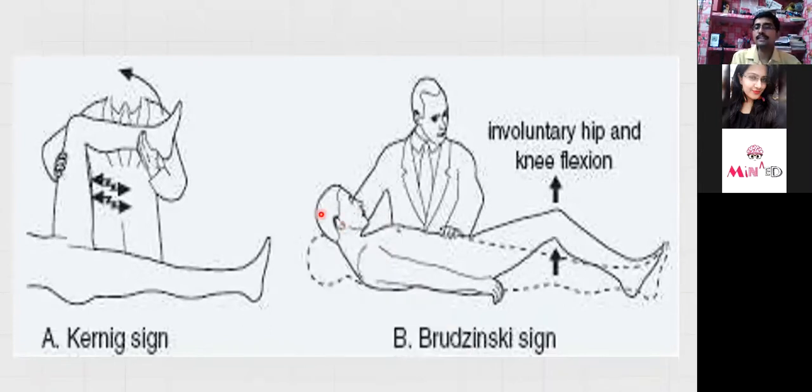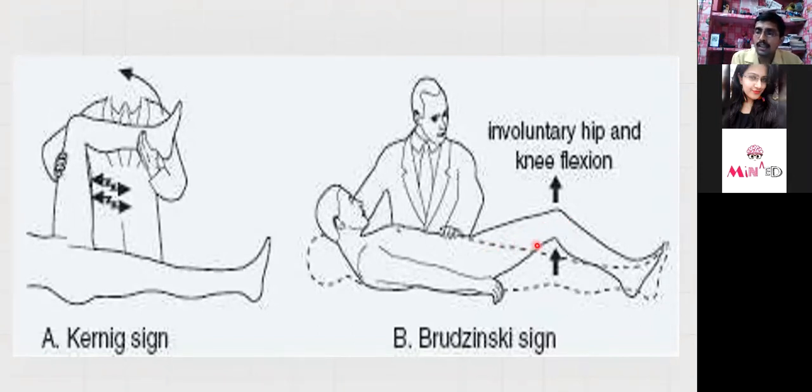As we are passively flexing the cervical spine, you can see again there is an increased space here, and we are again stretching our dura mater. Due to the provocation of pain from stretching the dura mater, the patient has sudden sharp shooting pain. To compensate for this, involuntarily and automatically, the patient's hip will get flexed along with knee flexion. There is no extension of the knee along with the knee flexion.